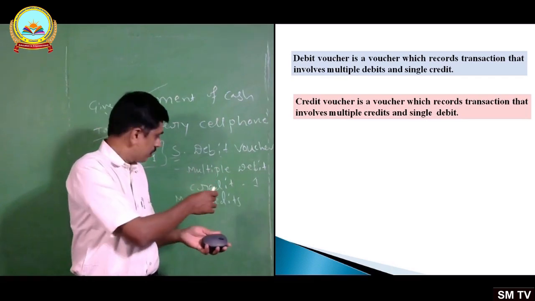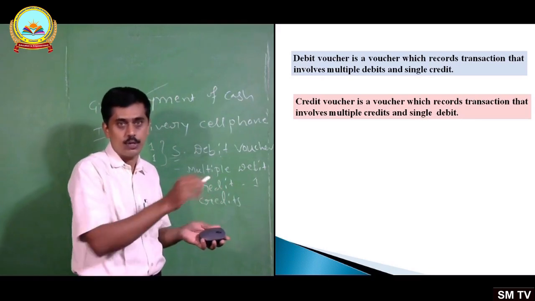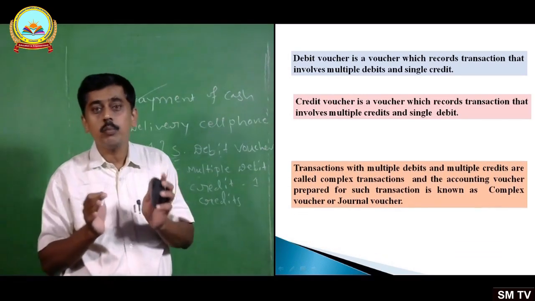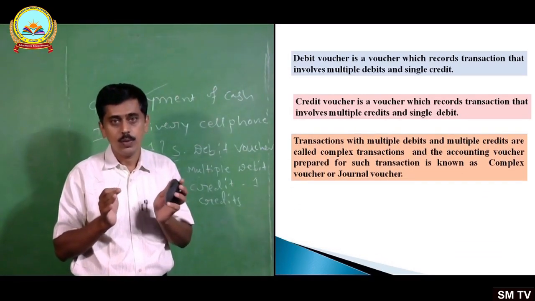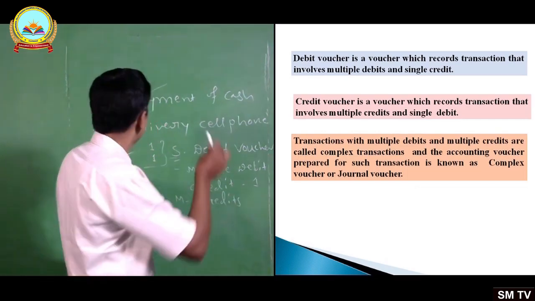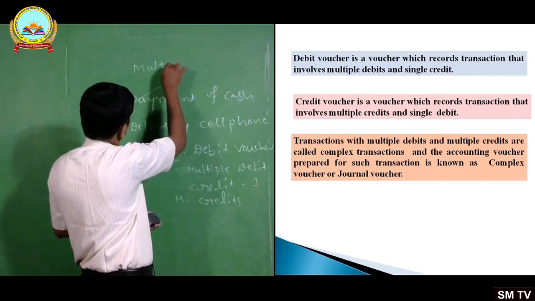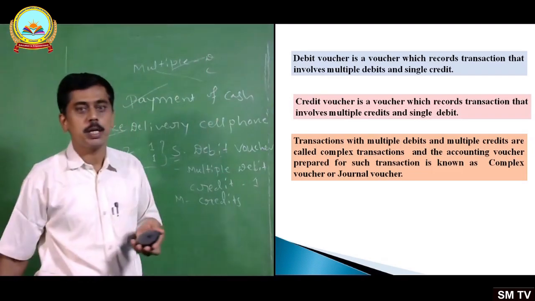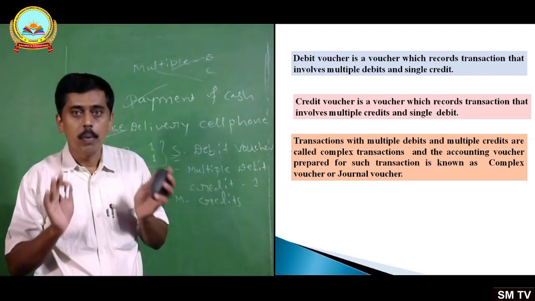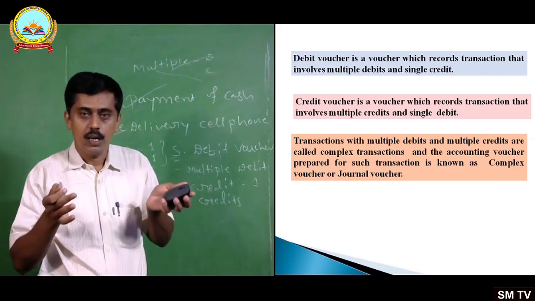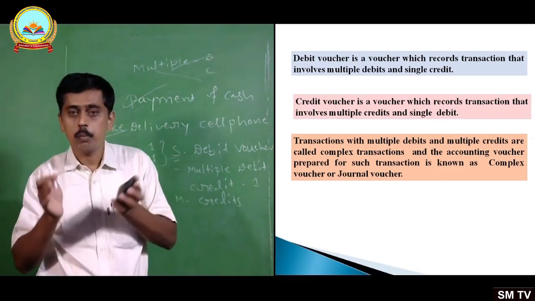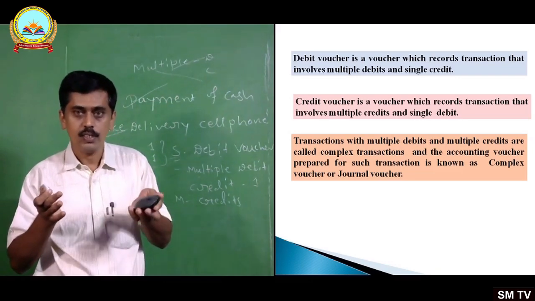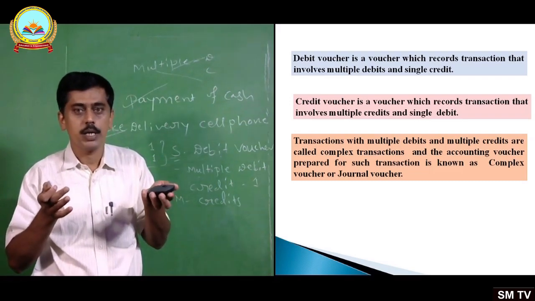And I have taken one format there. I will show it later. And one more is transaction with multiple debits and multiple credits. Here both are multiple, more than two. The number of accounts to be debited is more than two, and the number of accounts credited is more than two. Two or more. Not even two is also taken as multiple, more than one.